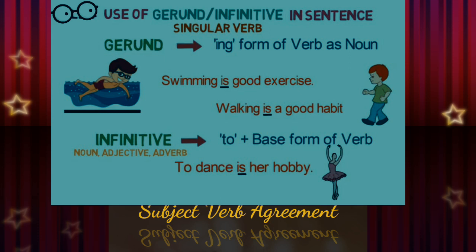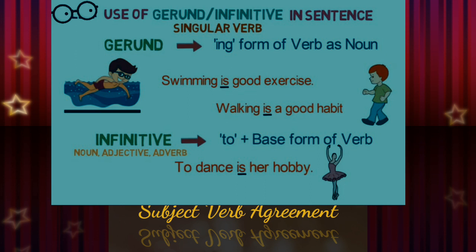Swim is the verb, and the ing form of the verb used as the subject or the noun in that sentence is a gerund. Okay? So, what is to be done with the gerund in the case of subject-verb agreement? Whenever we use a gerund in a sentence, it should be followed by a singular verb. Okay? Swimming is. Walking is.